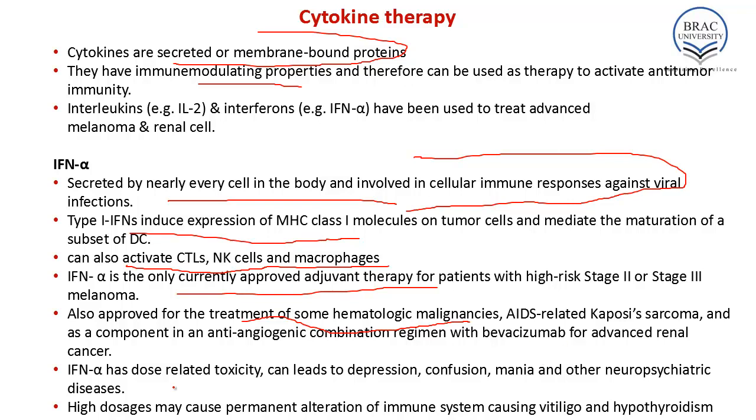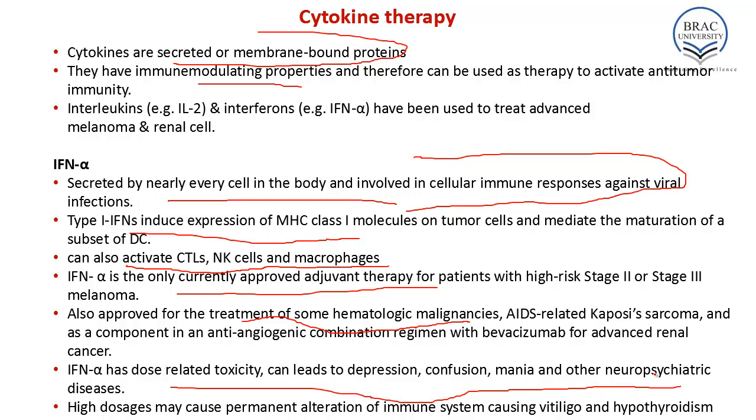Interferon alpha has dose-related toxicity and can lead to depression, confusion, mania, and other neuropsychiatric diseases. High doses may cause permanent alteration of the immune system, causing vitiligo and hypothyroidism. So vitiligo is a condition in which the skin loses its pigment cells.